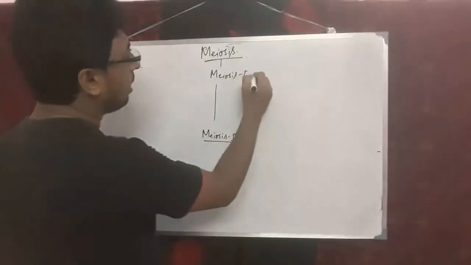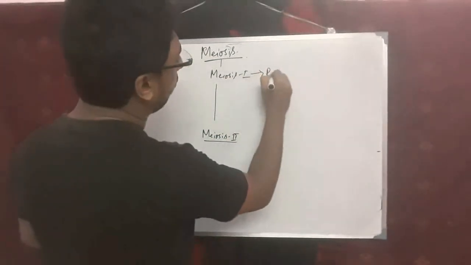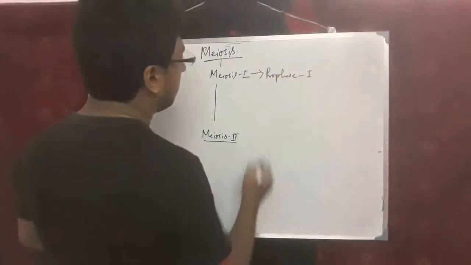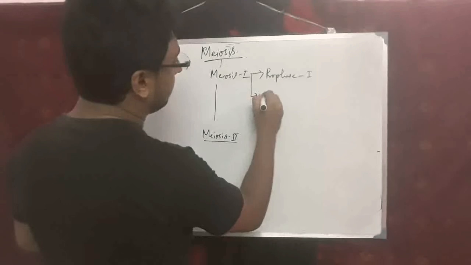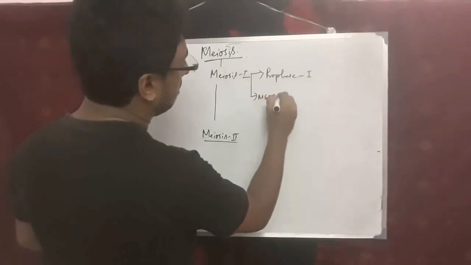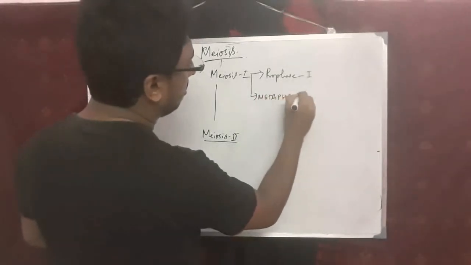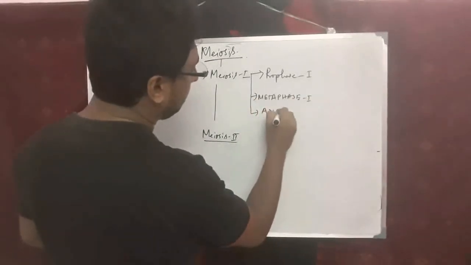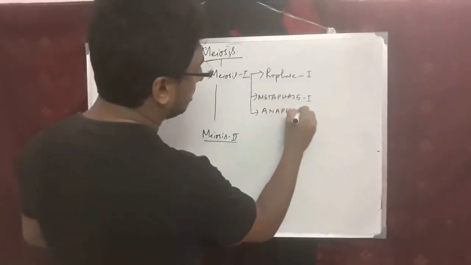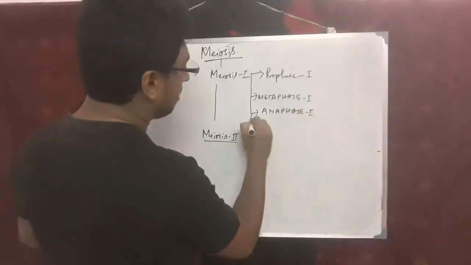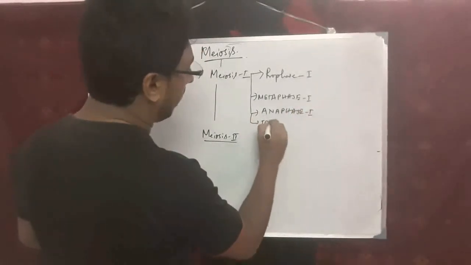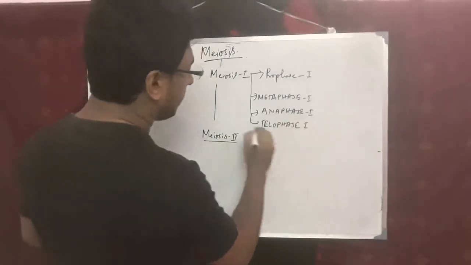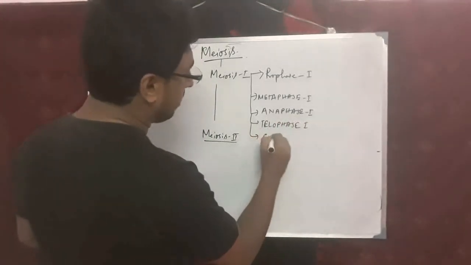In meiosis 1 there is prophase 1, then metaphase 1, anaphase 1, similarly telophase 1, and then also cytokinesis.